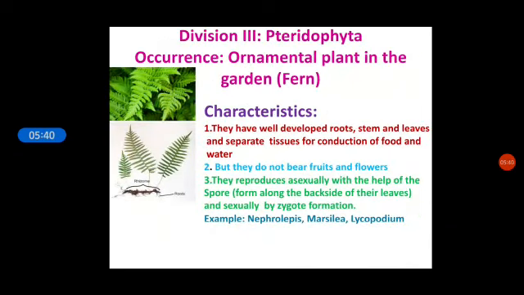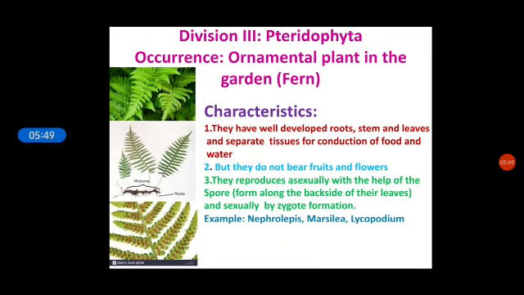Next, we are going to learn the third division of cryptogamy, that is Pteridophyta. You might have seen such ornamental plants in the garden. So these are nothing but the Pteridophyta. These are the ferns. The characteristics are as follows. They have well developed roots, stem and leaves and separate tissues for conduction of food and water, which is absent in the other two divisions of the cryptogams.